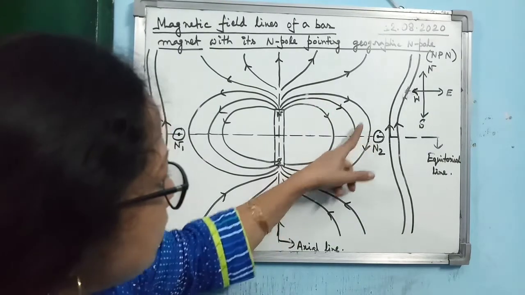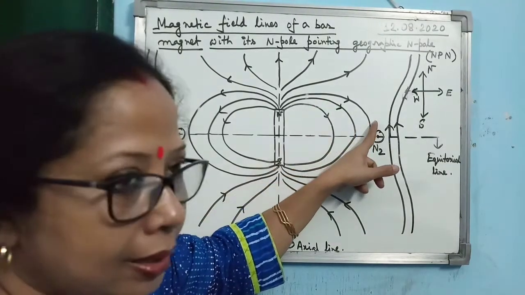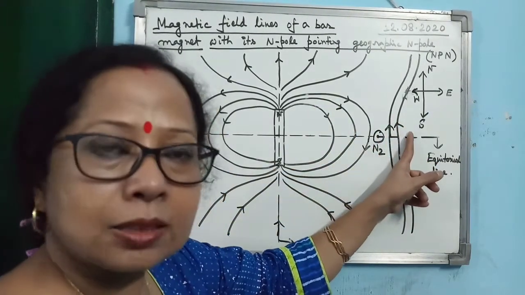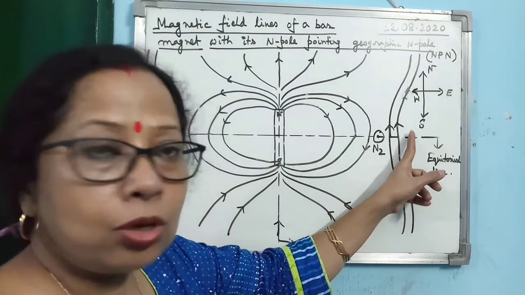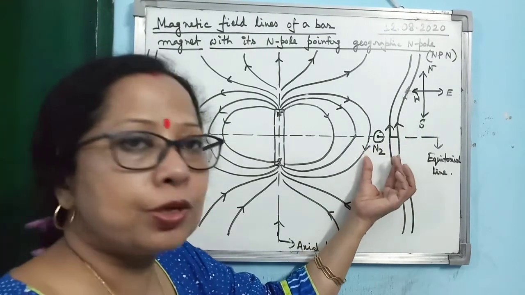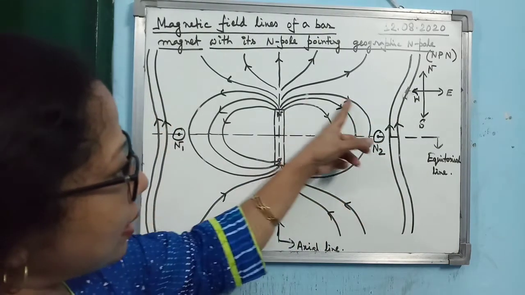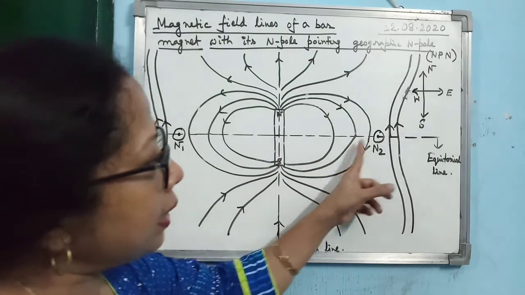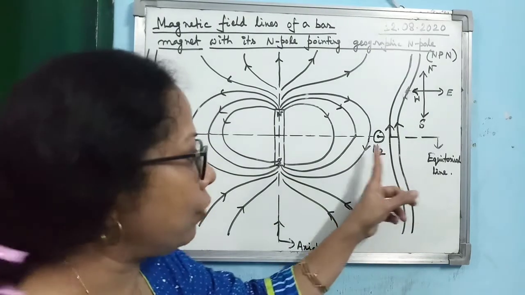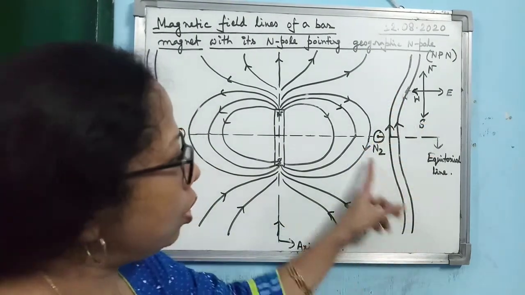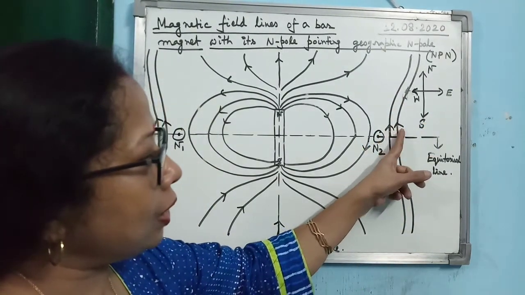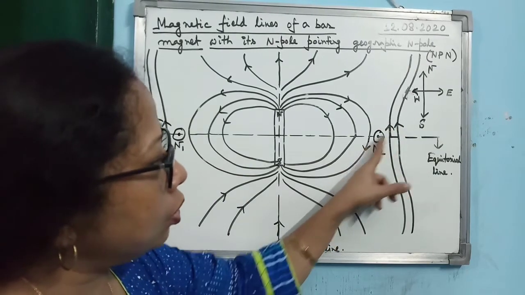Okay, these are the field lines for a bar magnet. These are the field lines for Earth's magnetic field. And you know that at the neutral point they are opposite in direction. So if this is the direction of the bar magnet's magnetic field, what will be the direction of the Earth's magnetic field? Opposite to it. So the arrow for Earth's magnetic field, just look at it, is opposite to this one.